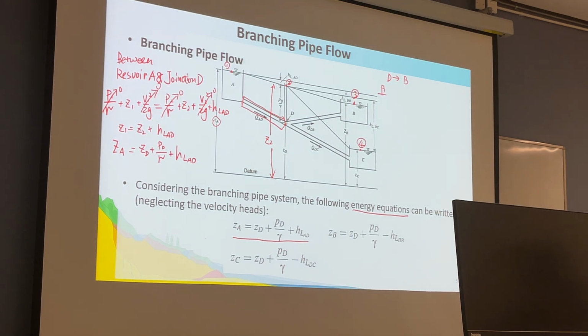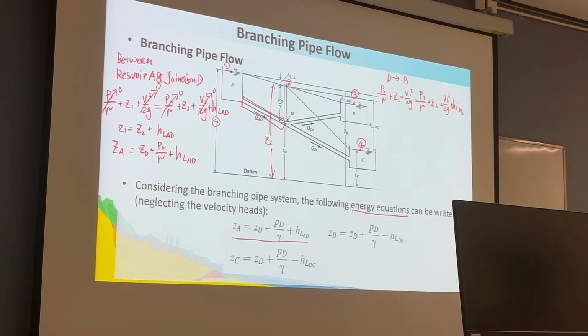P2 over gamma plus Z2 plus V2 squared over 2g equals P3 over gamma plus Z3 plus V3 squared over 2g plus HL_DB. Pressure 2, pressure 3, V2 and V3 are 0.